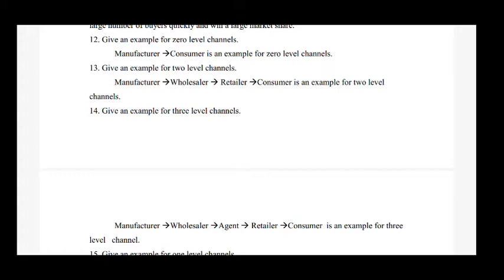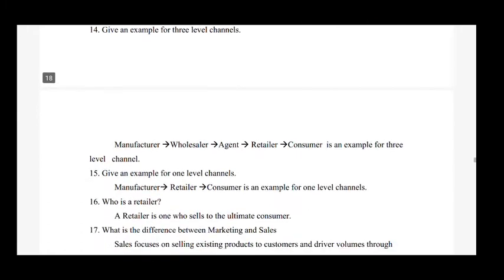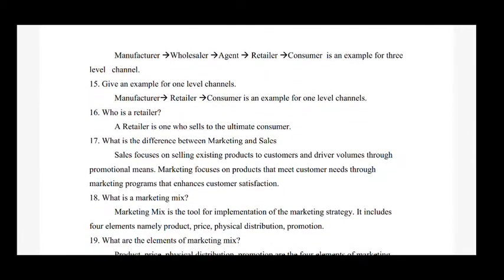Next question is, give an example for three level channels. So the answer is, manufacturer to wholesaler to agent to retailer to consumer is an example for three level channels. Next question is, give an example for one level channels. So the answer is, manufacturer to retailer to consumer is an example for one level channels. Next question is, who is retailer? So the answer is, a retailer is one who sells to the ultimate consumer.